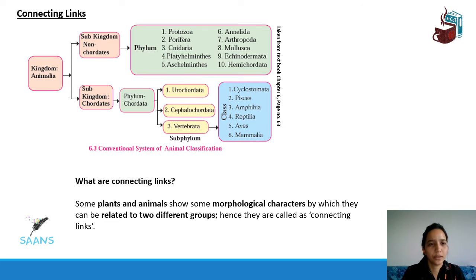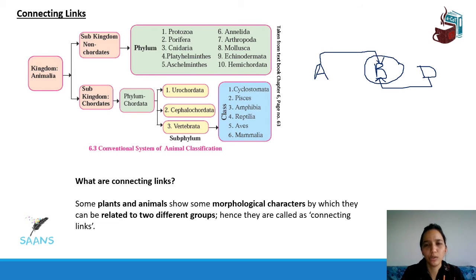So this is connecting link. This is something that will give you a broader idea of what a connecting link is. Let me first explain something. Suppose this is your grandfather, this is you or your brother, and this is your dad. You have some qualities of your granddad, you have some qualities of your dad, so that makes you a connecting link between two generations, the generation of your grandfather and the generation of your dad. So you have both the qualities.